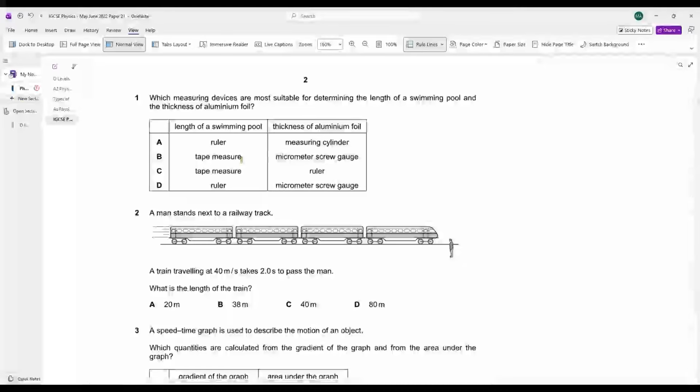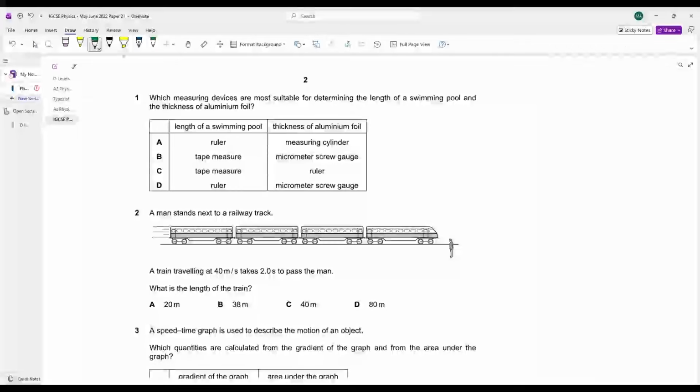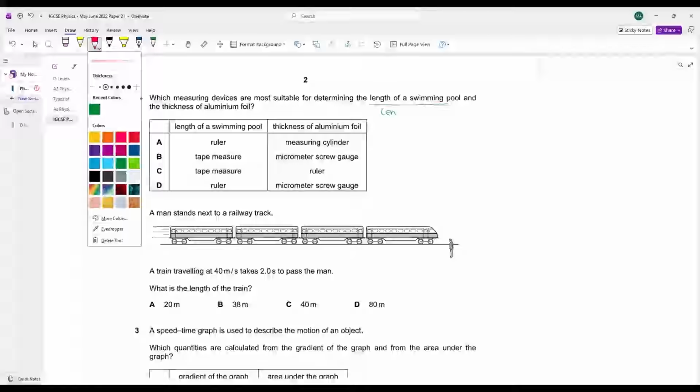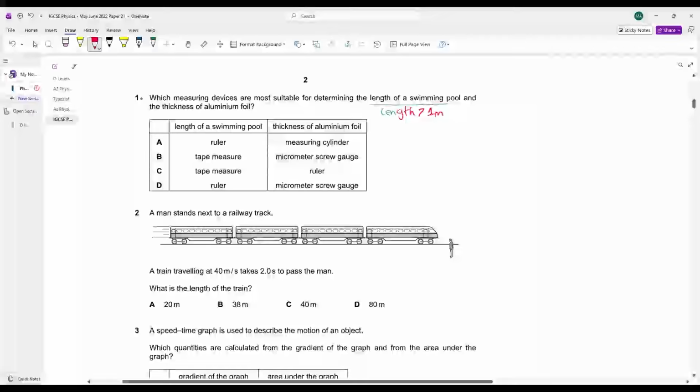Which measuring devices are most suitable to determine the length of a swimming pool and the thickness of an aluminum foil? Obviously, the length of a swimming pool is a larger thing. You can determine it with a tape measure. The length of the swimming pool is greater than 1 meter. Anything greater than 1 meter will be measured using a tape measure. A and D get canceled out.